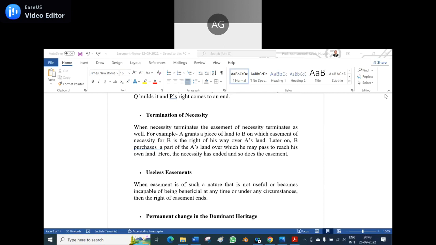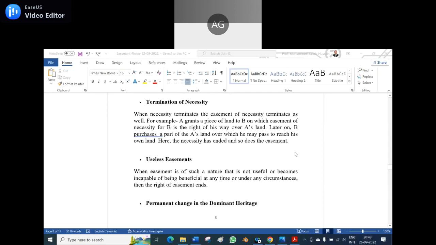B has purchased A's land. Earlier, B is a dominant heritage and A is a servient heritage. Now B has purchased A's land. Then land belongs to whom? Everything. Land belongs to B. Then there is no question of servient heritage and there is no question of dominant heritage. Am I right? Yes, sir. It's the termination of the necessity to come over there.